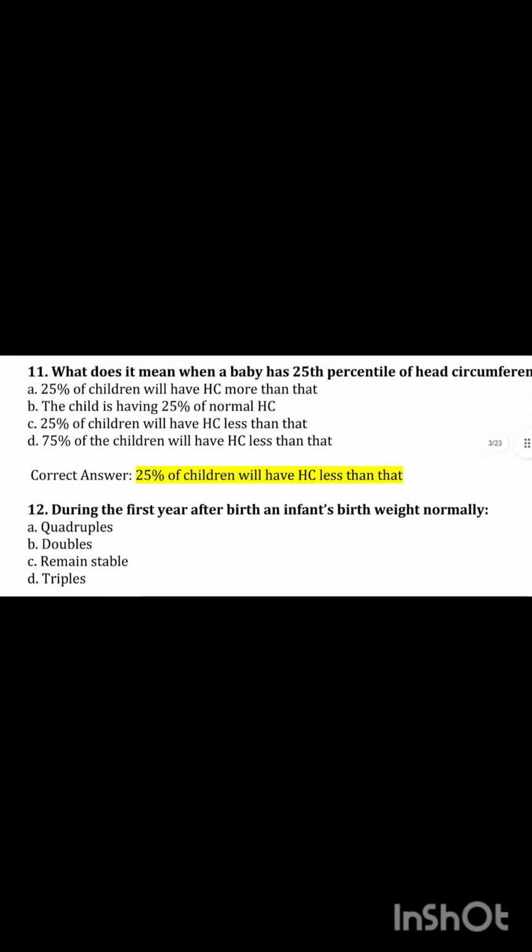Then comes the question number 12. During the first year after birth, an infant's birth weight normally: option A, quadruples; option B, doubles; option C, remains stable; option D, triples.